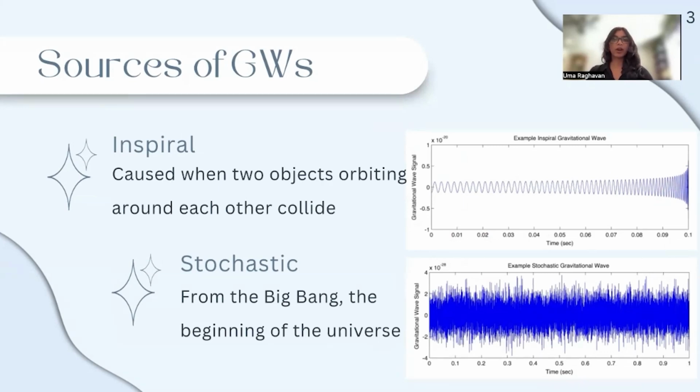In-spiral gravitational waves are caused by the end of a binary system, when two objects merge and become one. As the two objects get closer and closer together, they speed up until they collide. This causes the frequency of the gravitational waves to get higher and higher until it forms a chirp at the moment of collision.